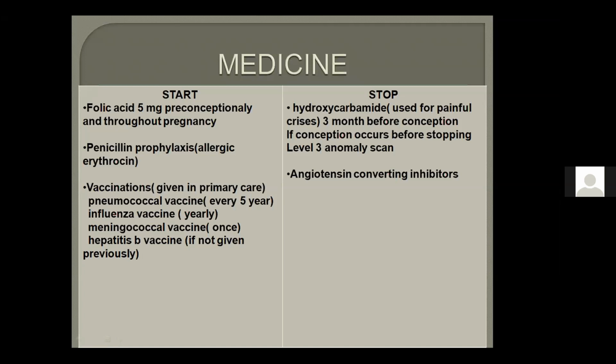Because of infection. Yes, these patients are more prone to infection. Why is there more risk of infection? Because sickle cell anemia causes hyposplenism. And remember, in thalassemia major, most of the patients have had splenectomy.